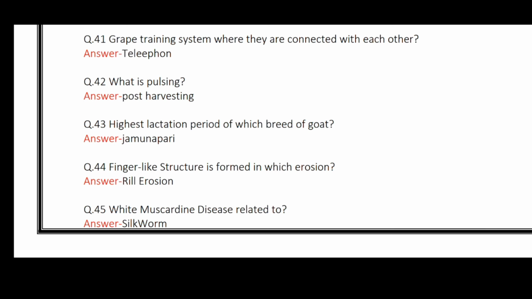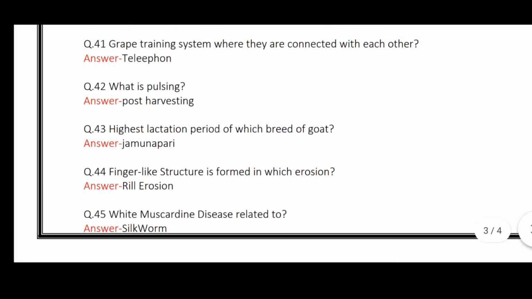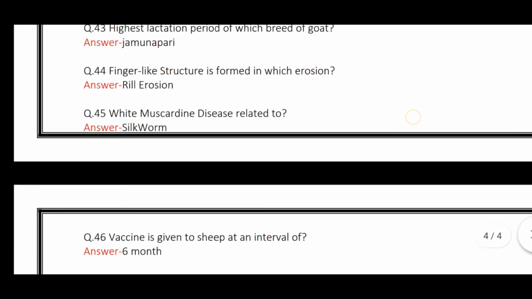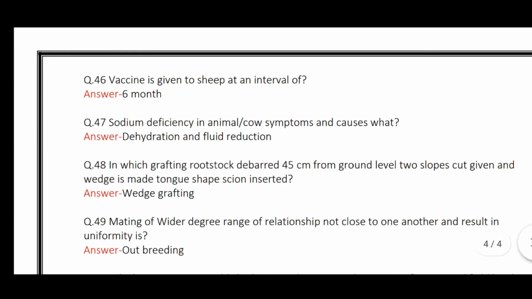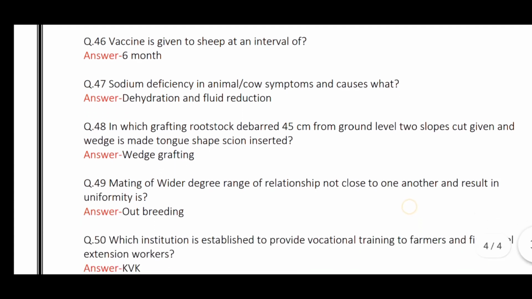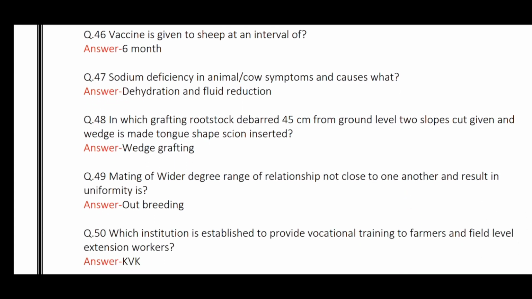Highest lactation period of which breed of goat? Jamunapari. Finger-like structure is formed due to rill erosion. White muscardine disease is related to silkworm. And vaccine is given to sheep at an interval of 6 months. Sodium deficiency in animal or cow symptoms causes dehydration and fluid reduction.